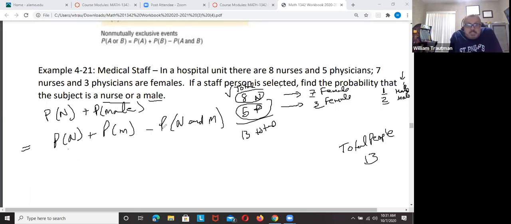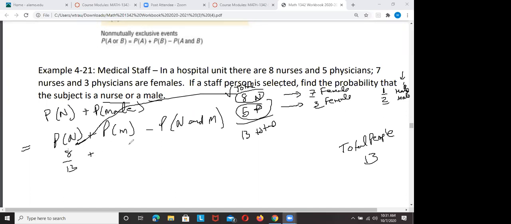So nurses was 8. The probability that you're a nurse was 8 out of 13. Now the probability that you're male. How many males are there altogether here? Anybody know how many males we have? 3.